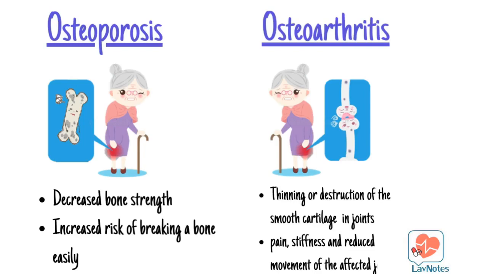Osteoarthritis is the most common form of arthritis. It is a degenerative joint disease that involves thinning or destruction of the smooth cartilage that covers the ends of bones, as well as changes to the bone underlying the joint cartilage. Osteoarthritis produces pain, stiffness, and reduced movement of the affected joint.